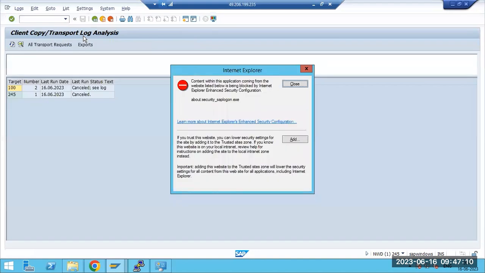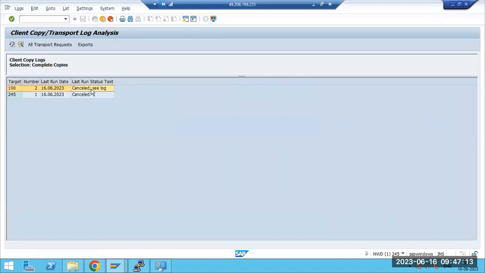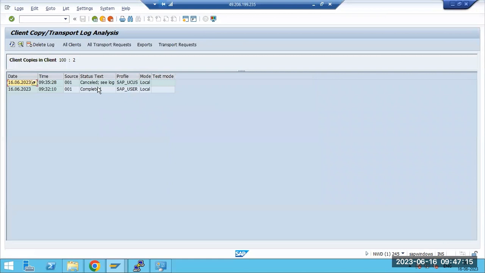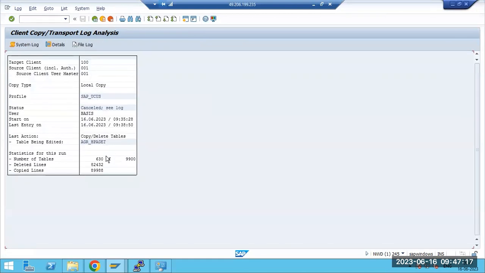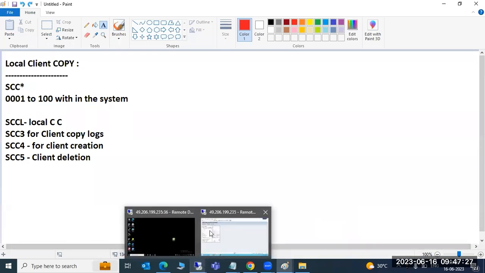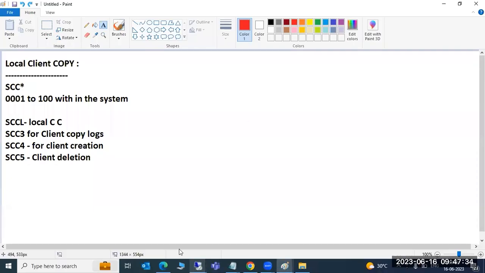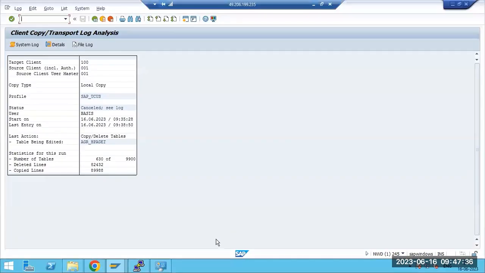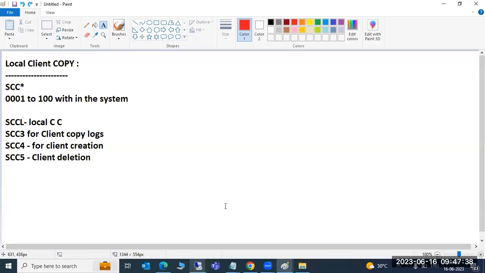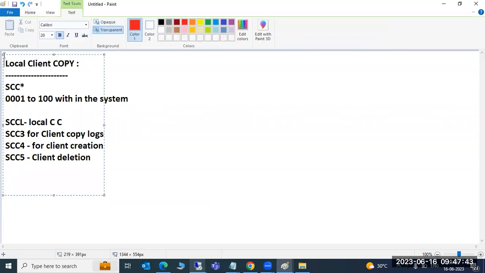Okay, already some data is deleted. Now how can we return that? It is going to take 10 to 15 minutes. In that time, 630 files were deleted, and it will be rolled back. Rolled back means at the database level this transaction is still not committed. The client copy is still not completed, which means at the database level there is a topic called delta merge, savepoint operation. During this operation, the data will be rolled back again.